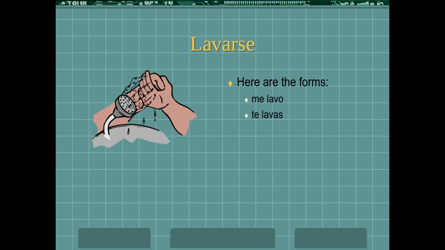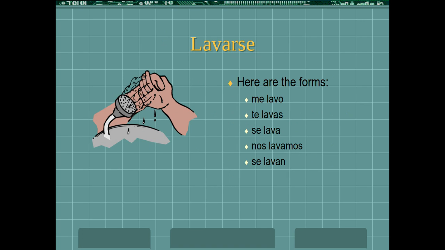So the yo form would be me lavo, tú form would be te lavas, the él or ella or usted form would be se lava, nosotros form would be nos lavamos, vosotros form would be os laváis, and then the ellos and ustedes form would be se lavan.